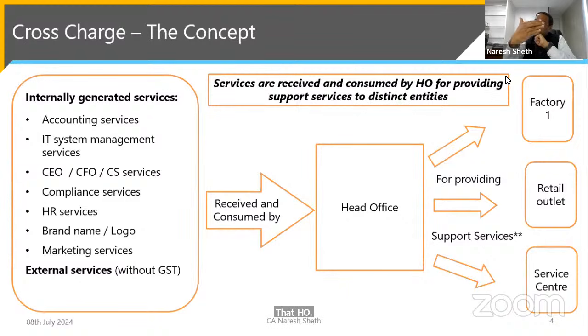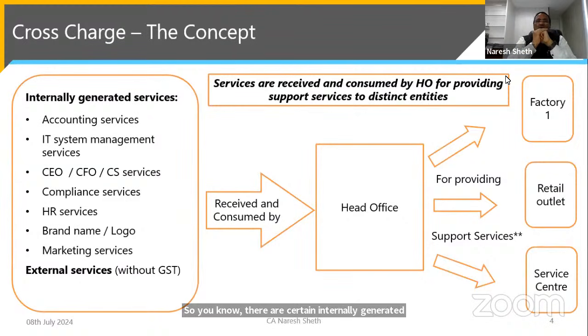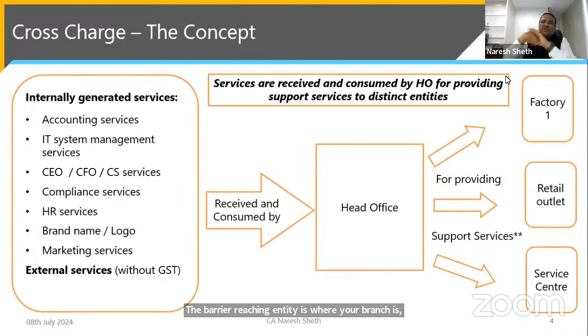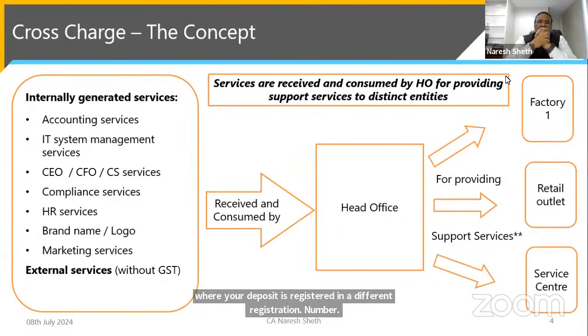there are certain internally generated services, and the HO supports the various distinct entities, various branches, various depots, various factories registered under different registration numbers. It supports in terms of accounts.